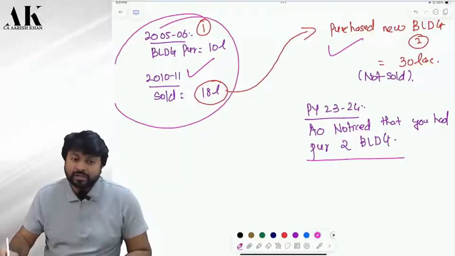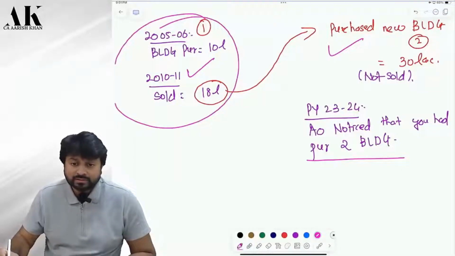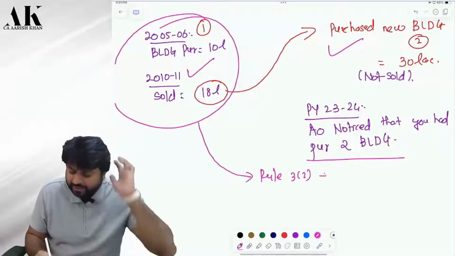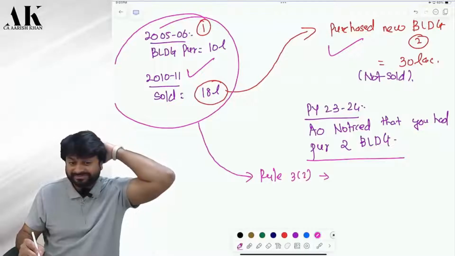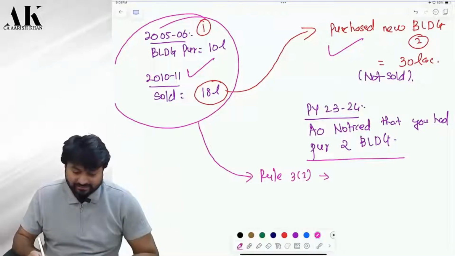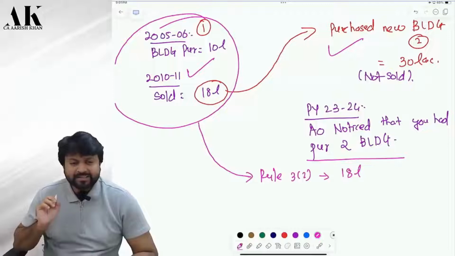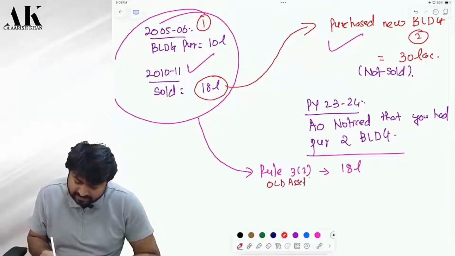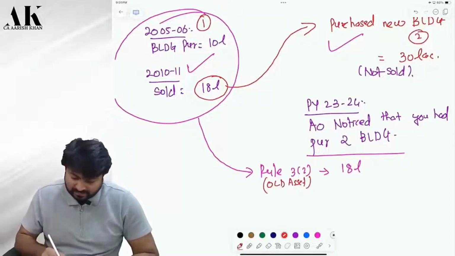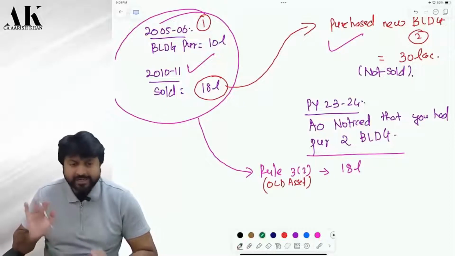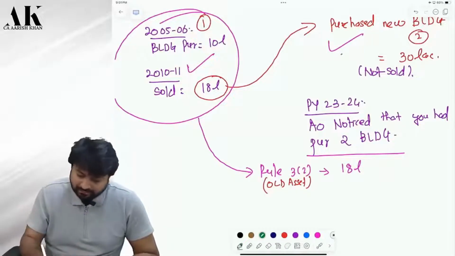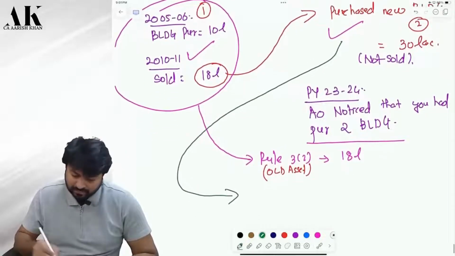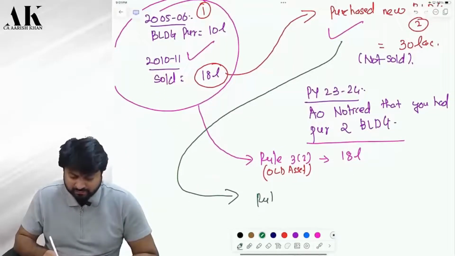Now, how will I value this? As per rule 3.1 or 3.2? 3.2, sir. As per rule 3.2, I will value this. Correct? As per rule 3.2, what will be the value? Cost of the estate and structure, I guess. That will be 18 lakh rupees. Correct? Now, what does the law say? This is the old asset, right? Now, I'll ask you one more question. Is this clear till here? Now, will I be chargeable under black money law on this asset also? Yes, sir. How will I value it, rule 3.1 or 3.2?